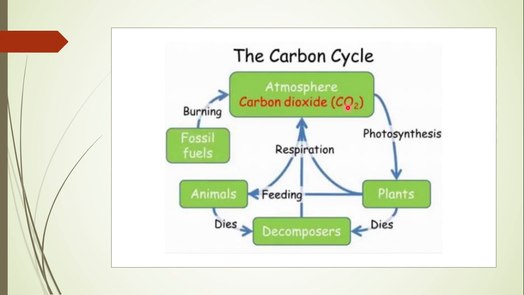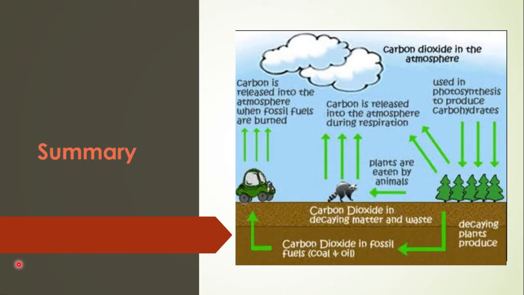So you have to draw this carbon cycle on your own with proper labeling and learn the steps also. How can we summarize the whole process? This picture makes you more clear about the carbon cycle. Carbon is present in the form of carbon dioxide in the atmosphere. It is used in photosynthesis to produce carbohydrates. What are carbohydrates? These are the food, like glucose, that is prepared by plants.